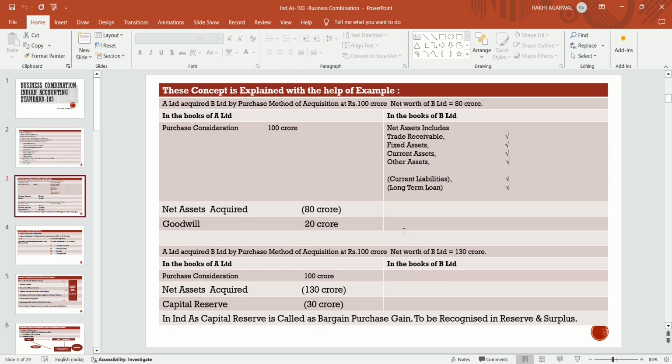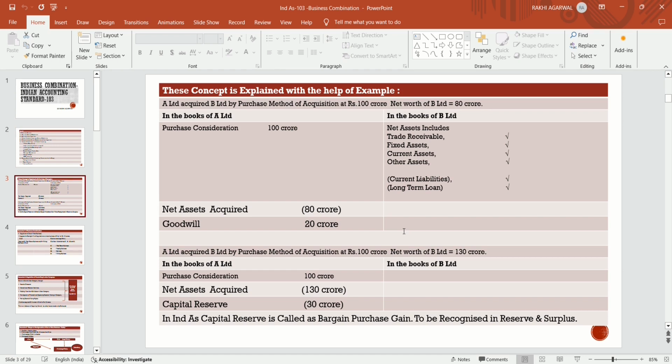The business combination concept is explained with the help of an example. A Limited acquired B Limited by purchase method of acquisition at rupees 100 crores. There are two methods, the common control method and the purchase method of acquisition. The net worth of B Limited is 80 crores. So how will we make the accounting?